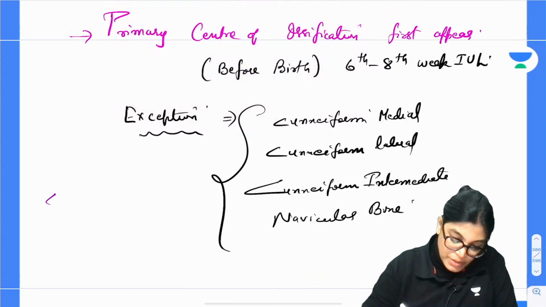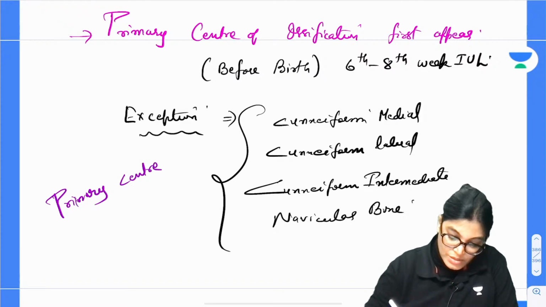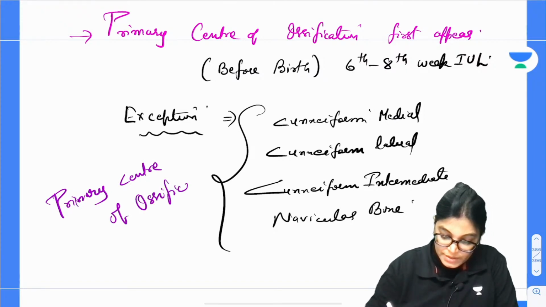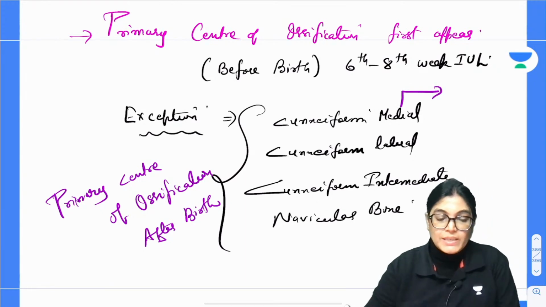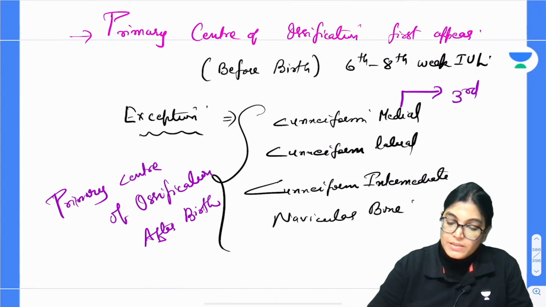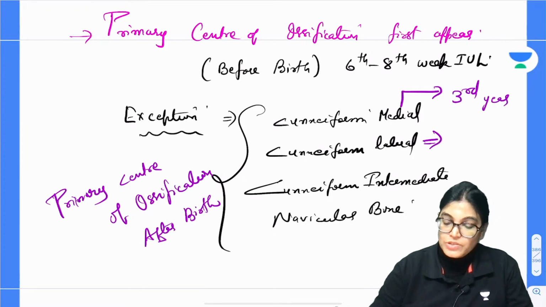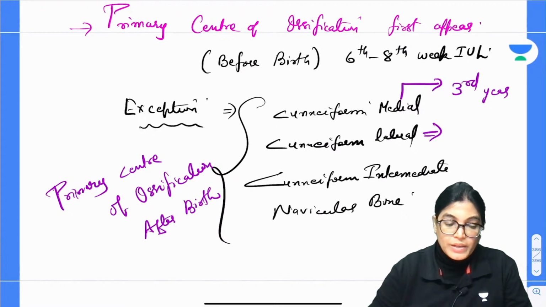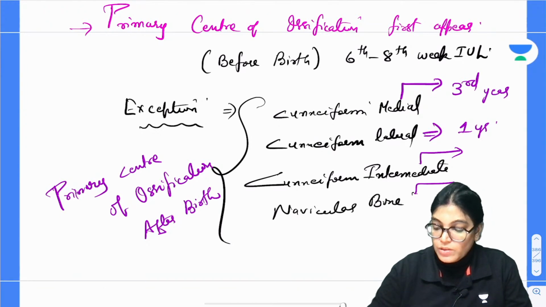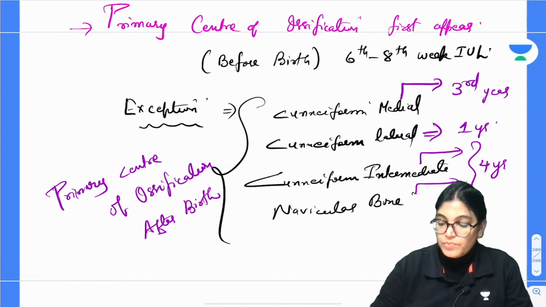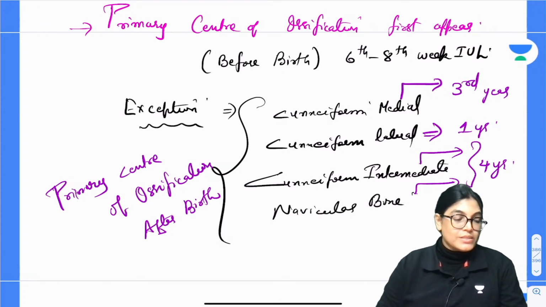For the medial cuneiform, the primary center appears by the third year. For the lateral cuneiform, at 1 year. For the intermediate cuneiform and the navicular, both at 4 years of age, after birth, the primary center of ossification appears.